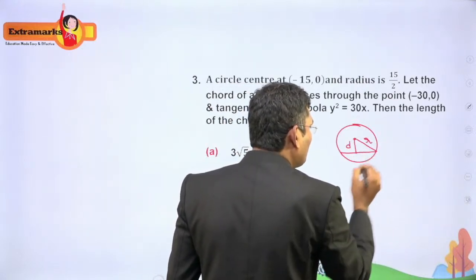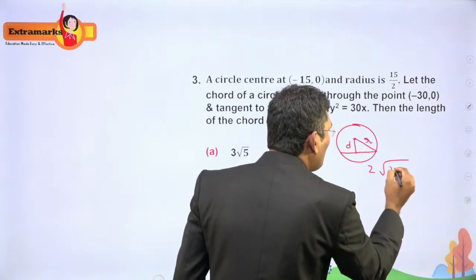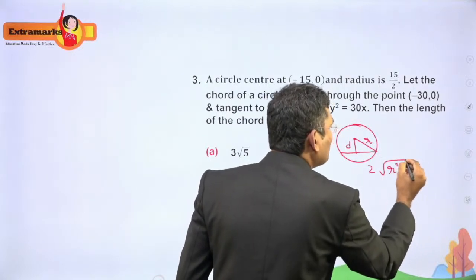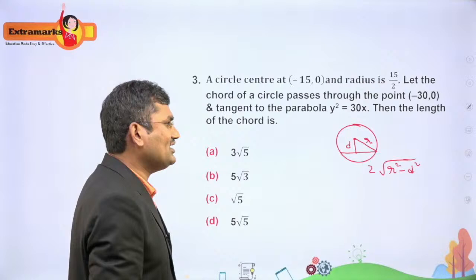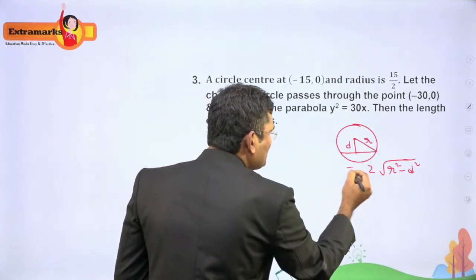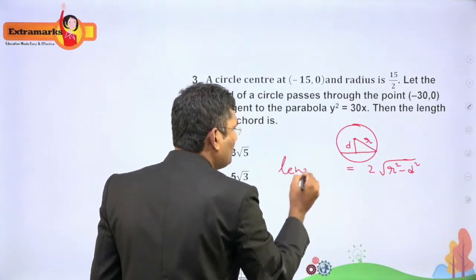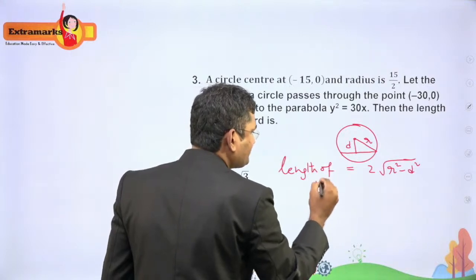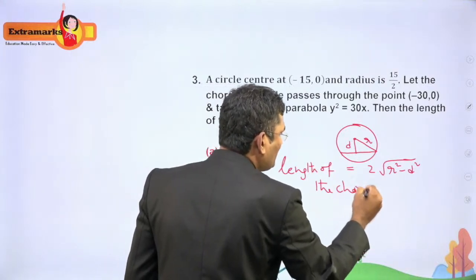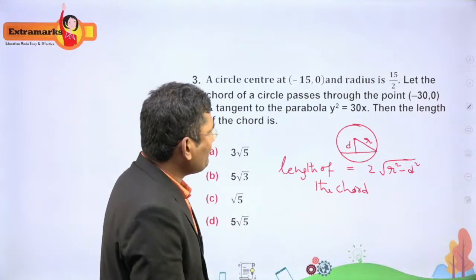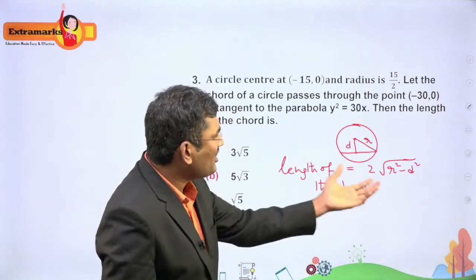So the formula for the length of the chord is 2√(r² − d²). But we have to find the values of r and d.